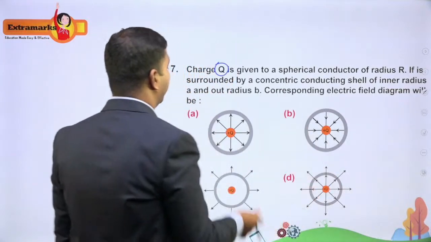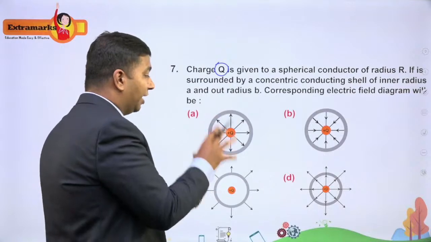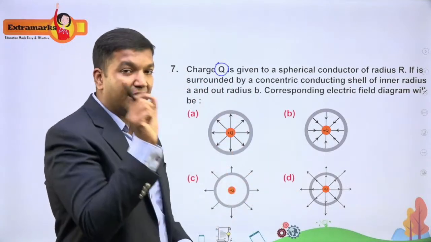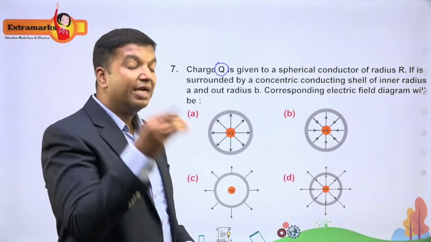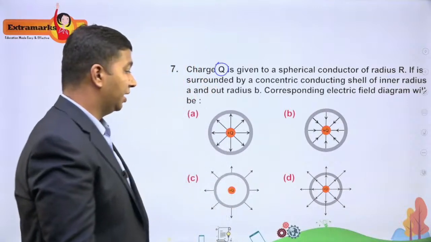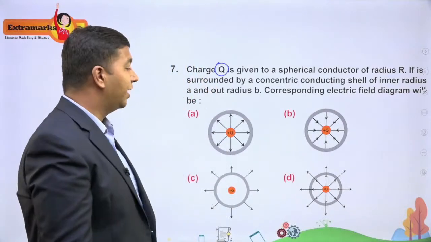Now surrounding that, you can see it is exactly kept. So you are enclosing it in a shell so that the smaller sphere which is holding the charge Q is exactly at the center, all right? Now the corresponding electric field diagram will be, so you need to identify the electric field diagram, right?